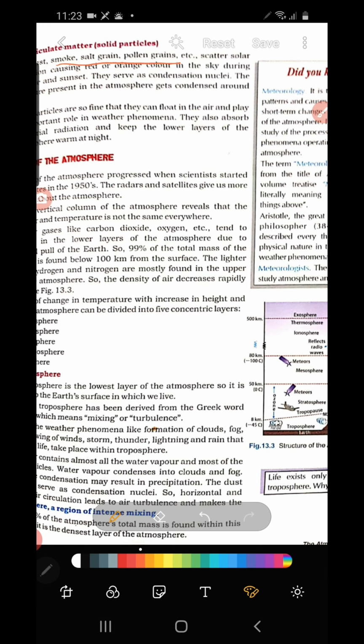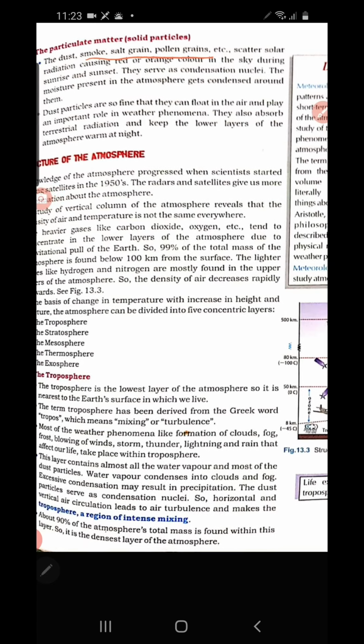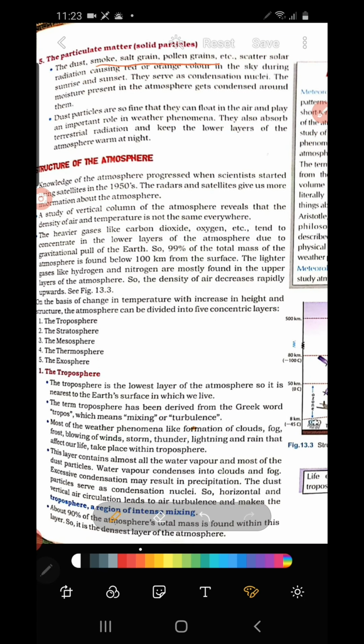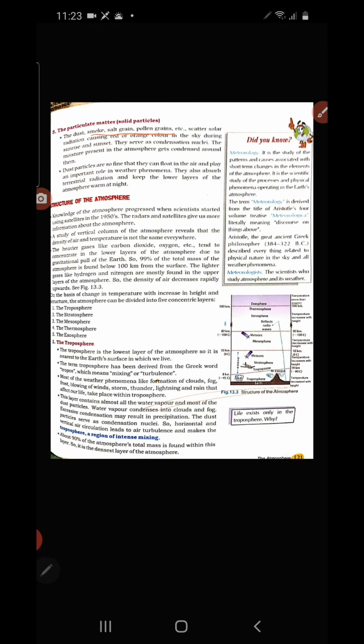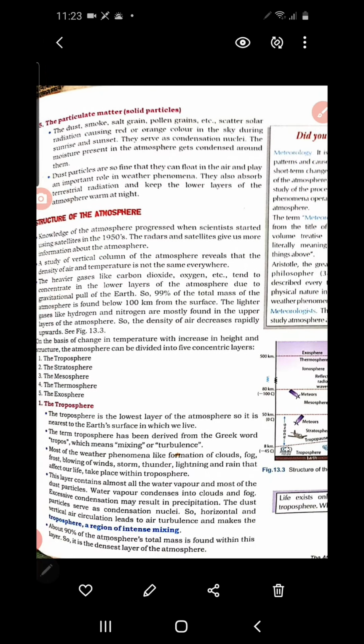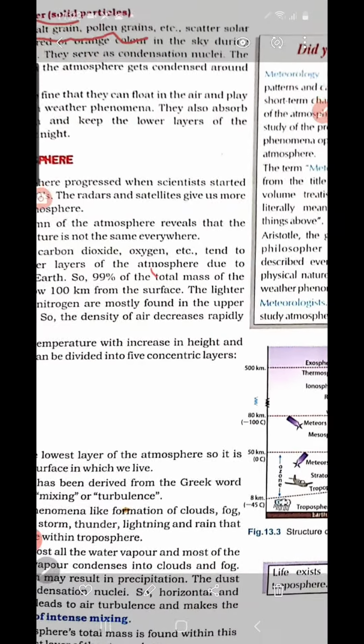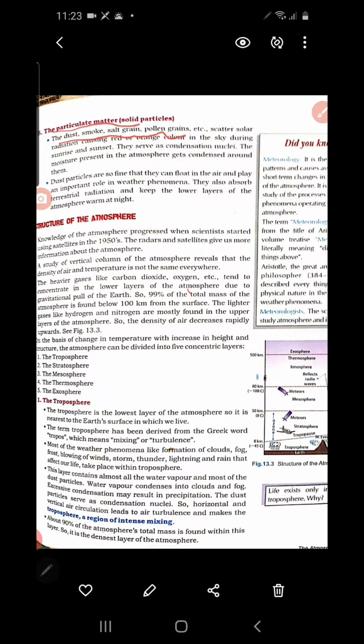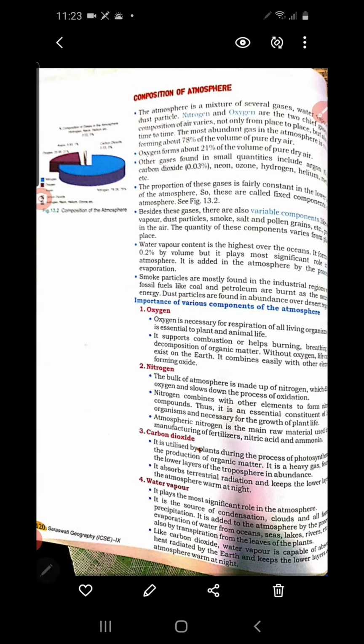Pollen grains come from the flowers. The yellow colored dust particles found in the flowers, which help in the reproduction of the plants, are called pollen grain. So all these are the particulate matters which are suspended in the air. These are also part of the atmosphere. We discuss in detail all these important gases, water vapor and the particulate matters when we discuss the composition of the atmosphere.